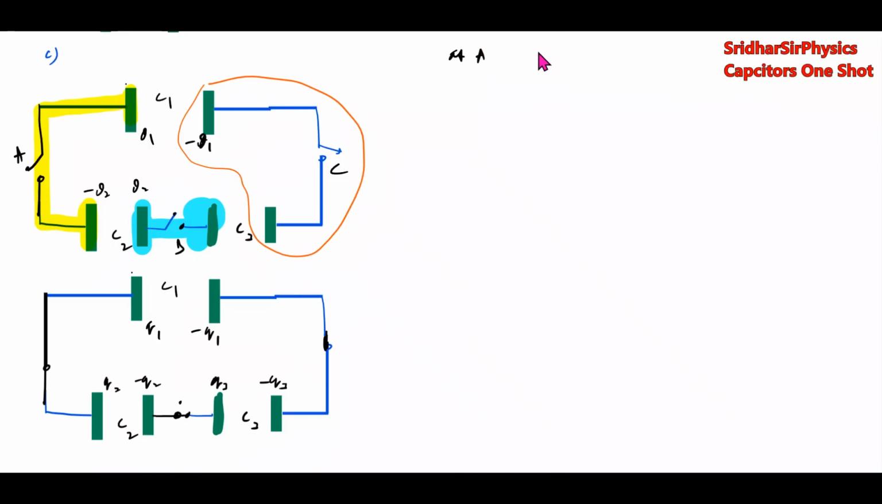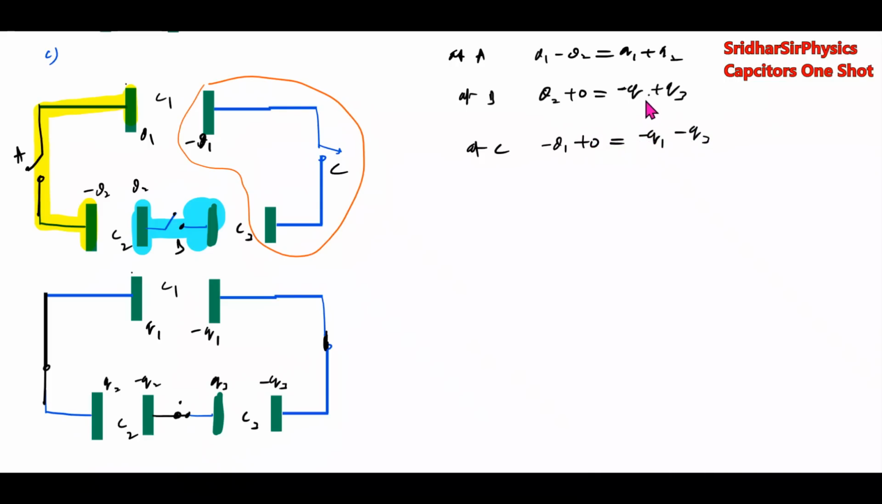At A, what was the initial charge? Q1 minus Q2. Final charge Q1 plus Q2. At B में initial charge क्या है? Q2 and 0. Final charge minus Q2 plus Q3. Q2 plus 0. At C, minus Q1 plus 0, final minus Q1 minus Q3.